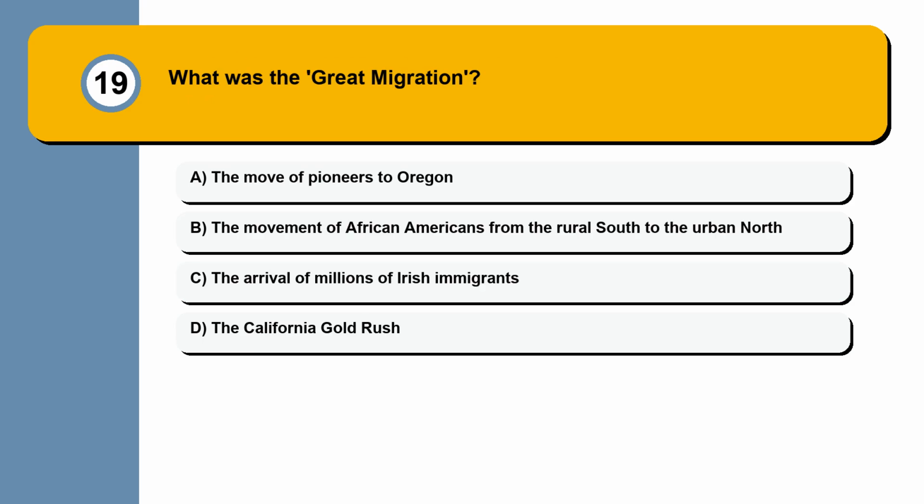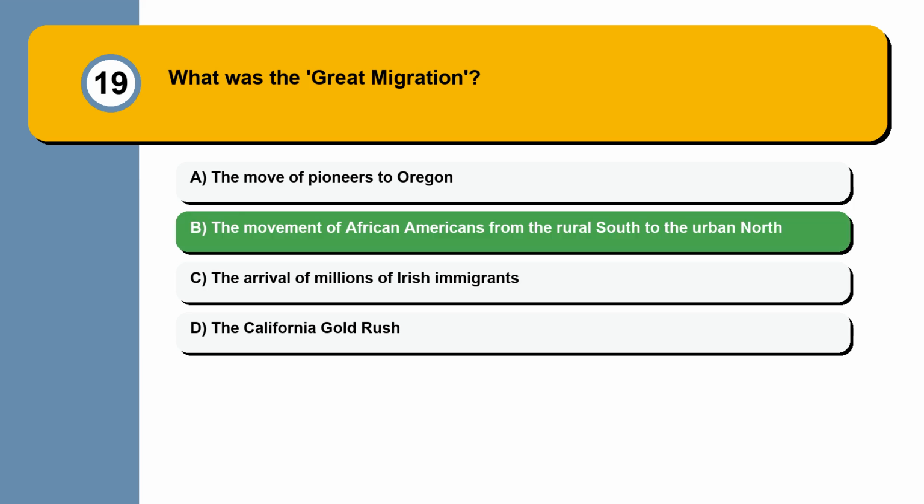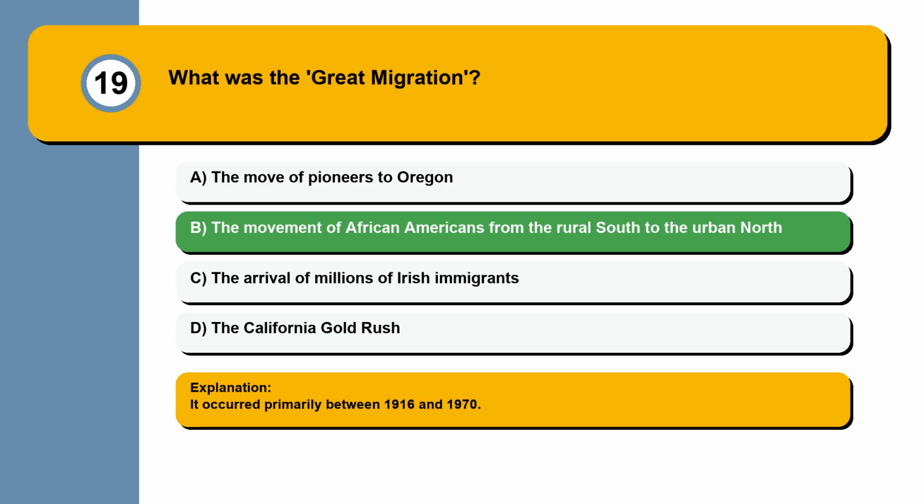Question 19. What was the Great Migration? The move of pioneers to Oregon, the movement of African Americans from the rural South to the urban North, the arrival of millions of Irish immigrants, the California Gold Rush. It occurred primarily between 1916 and 1970.